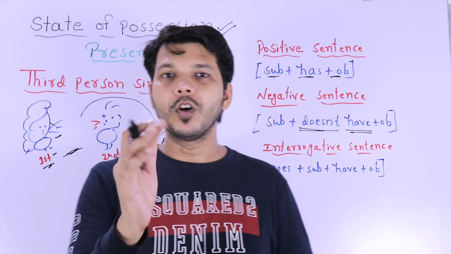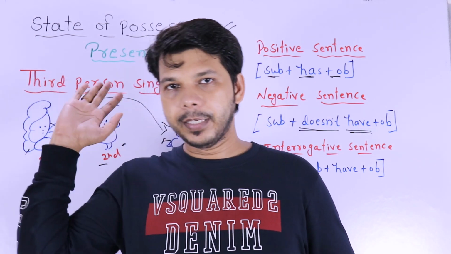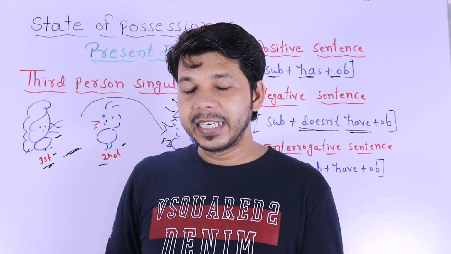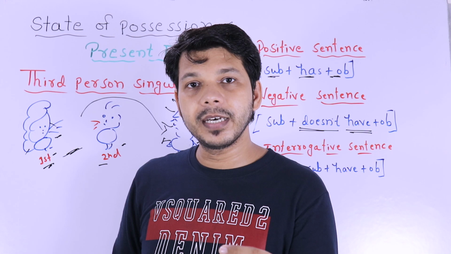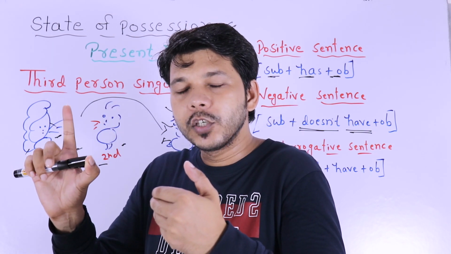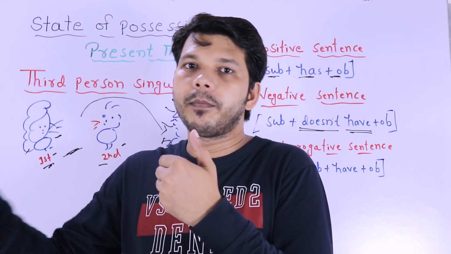For positive, you are saying that my brother has a bike. You are saying has. Okay? But when you say negative sentence, then you have to say my brother doesn't. When you say doesn't, now don't use has. You have to use have. My brother doesn't have a bike.